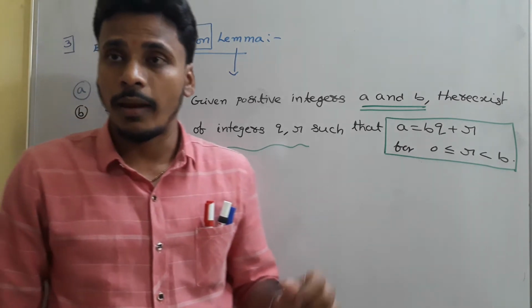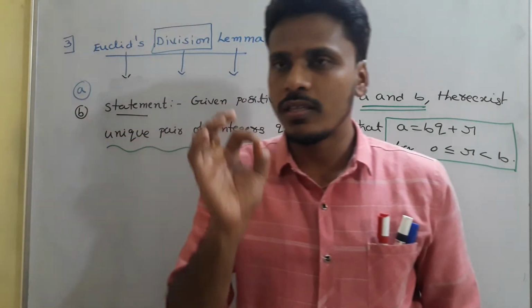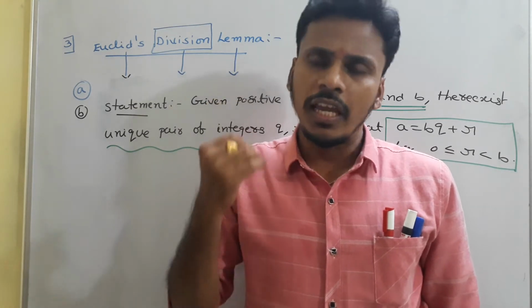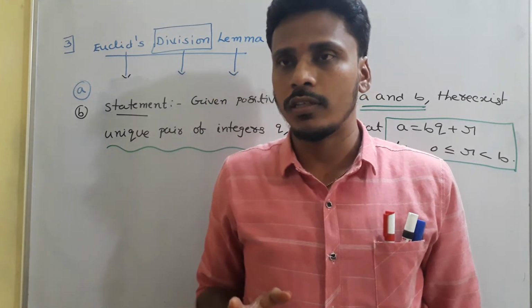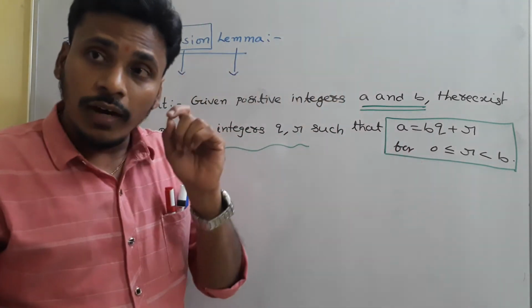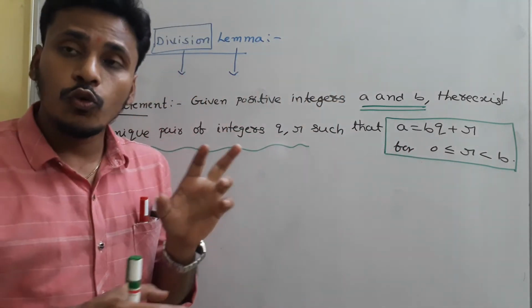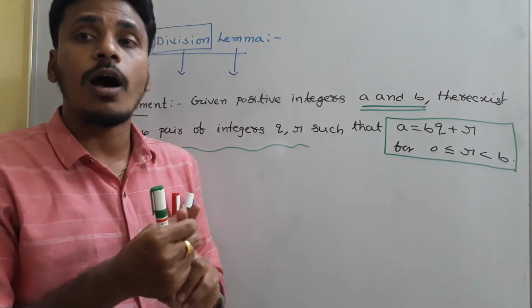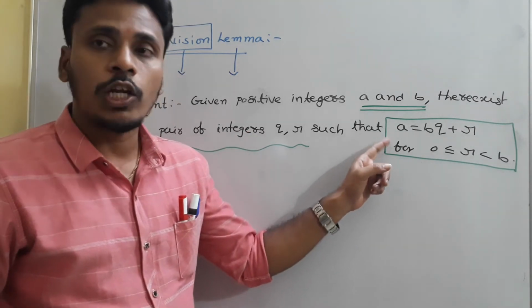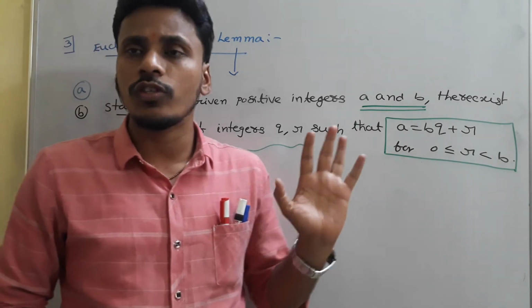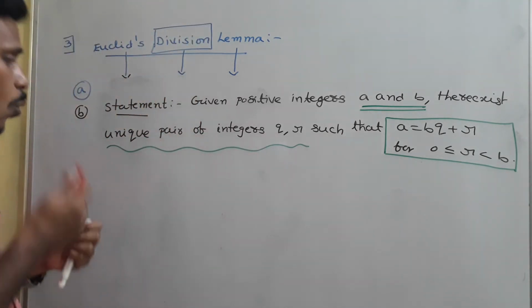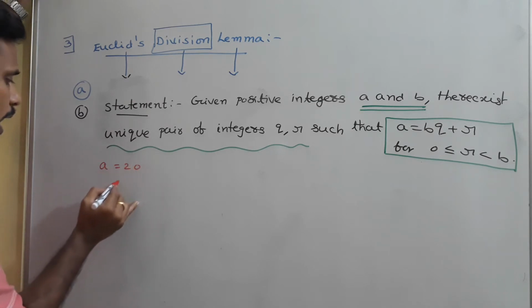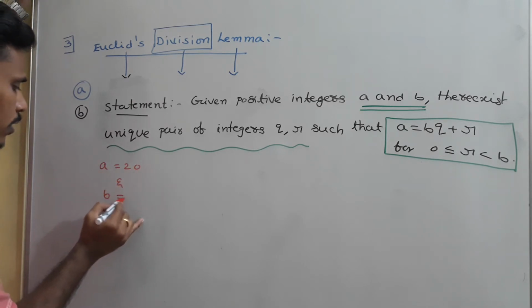Once again I am repeating the statement. Take any two positive integers as you wish, and for those a and b, if you search in the integers, surely you will get two numbers q, r satisfying this statement. You just search with any numbers, and I am going now with a equal to 20 and b equal to 3.